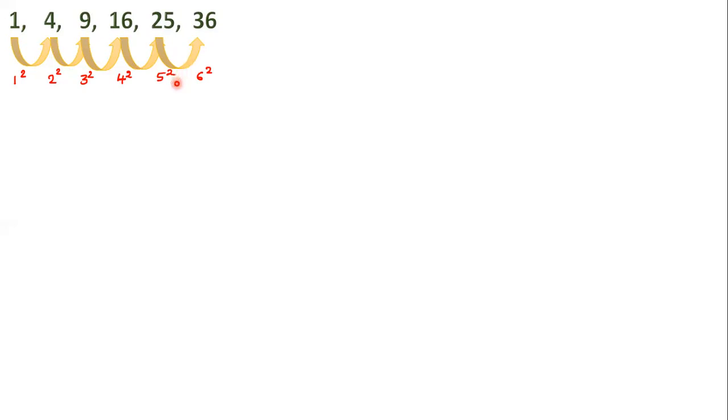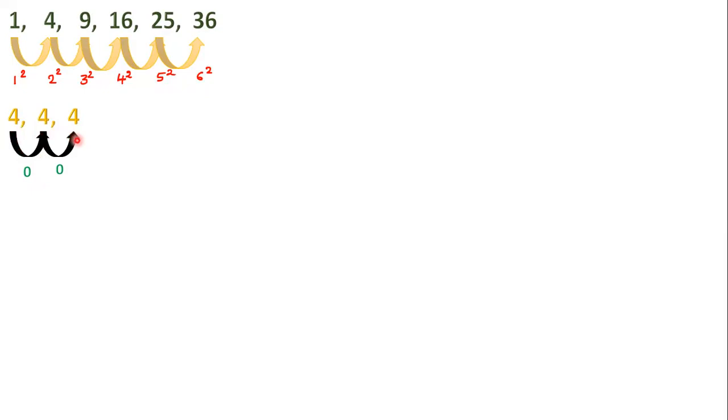Look at the next pattern we saw in the example. This is in the example of chairs. 4, 4, 4. No change in the number. So what is added or what is subtracted? What is added here? Nothing is added, means 0 is added here or 0 is subtracted. So each number remains same.